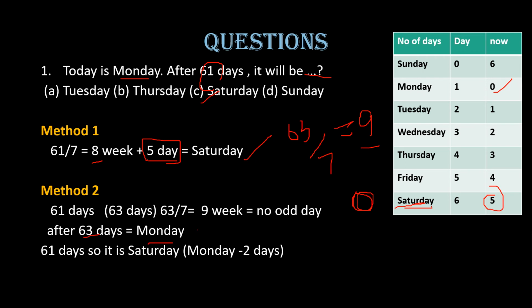Then we should subtract 2 days from these 63 days in order to get the answer for 61 days. That is, if we subtract 2 days from Monday, we get Saturday. So this is the answer. So this is another method. You can use either of these methods according to your understanding and your comfort.